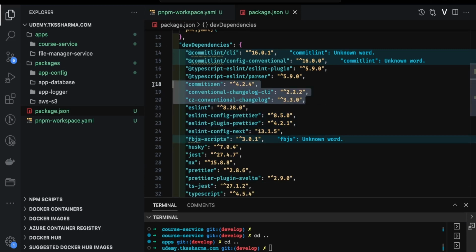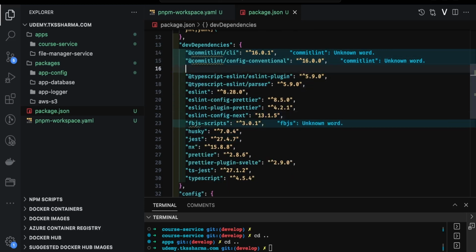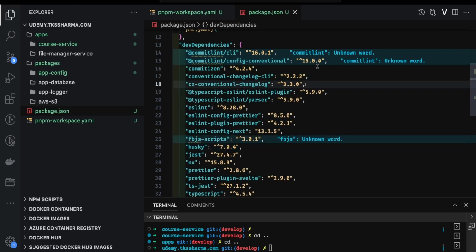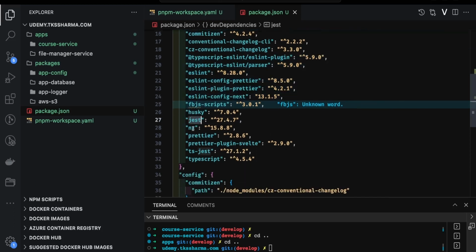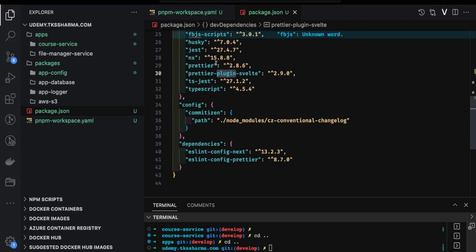Commit conventions and the TypeScript ESLint parser, because we are writing TypeScript, and these dependencies are all for commitgen and commit convention. This plugin will help us write nice and clean commits. This will help us enable ESLint with TypeScript, and just for the tests, NX, because we are using NX for the monorepo, prettier, and then there are prettier plugins to run prettier on Svelte.